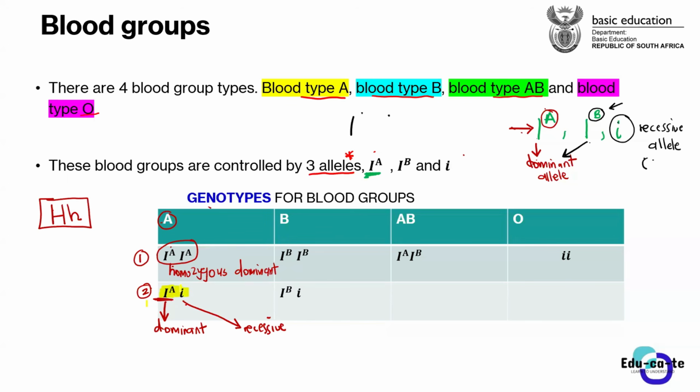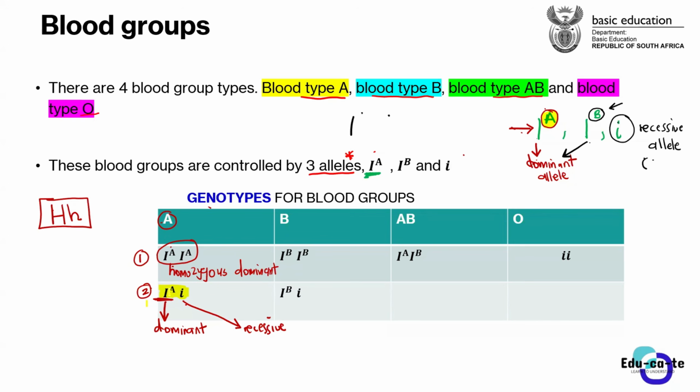So which one will show in the phenotype? It is the dominant one. And the dominant one, remember guys, we say that it is the one responsible for the blood type A. That is why it's written A on top. So it means that this person would have a blood type A. So this small letter i here is not having any effect. It is masked, it is suppressed. It is not shown in the phenotype. It is not shown in the blood group. So the blood group of this person is going to be blood group A.